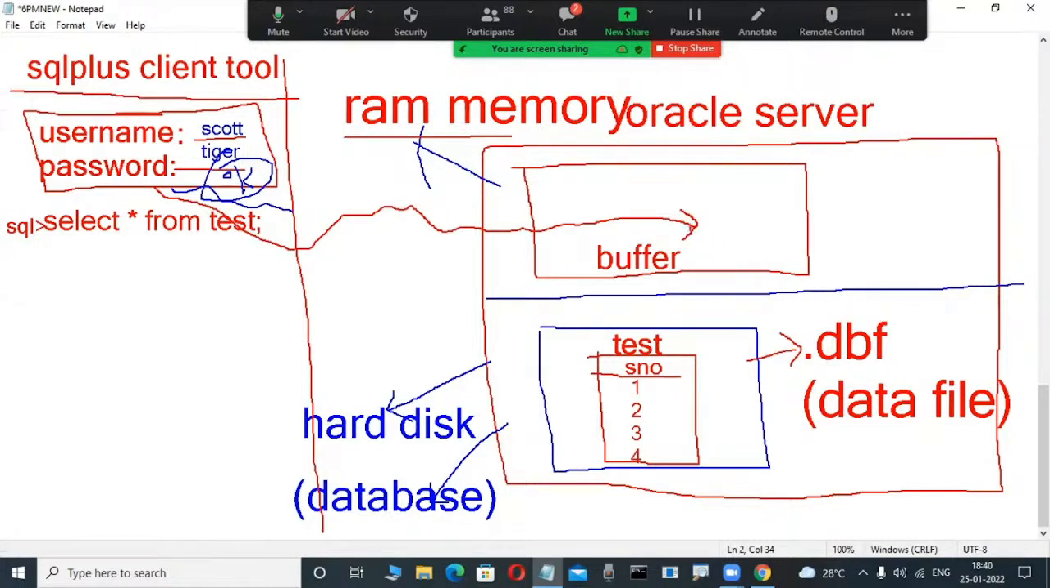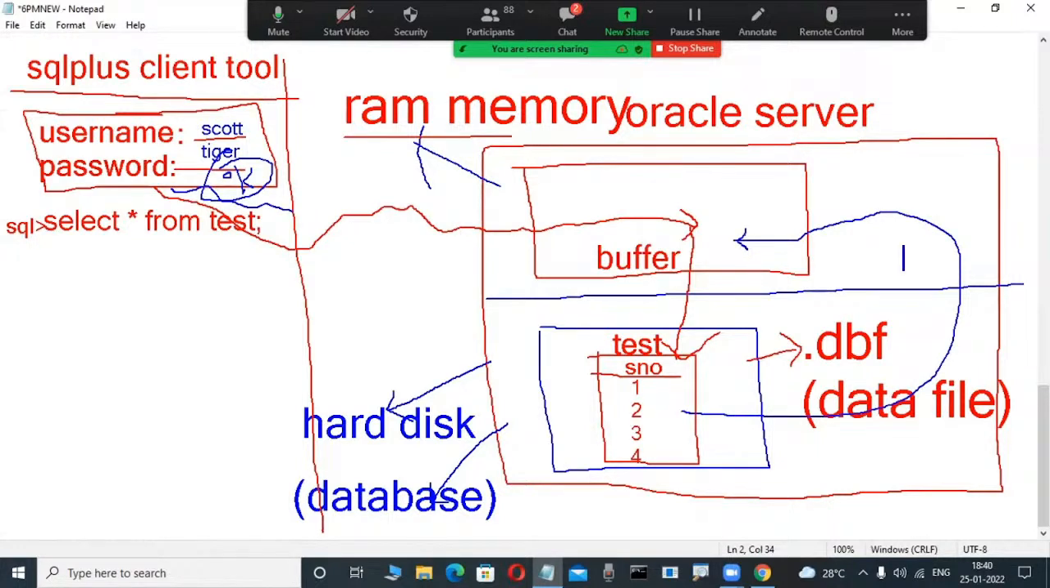If the requested test table is not available in the database buffer cache, control goes to the hard disk. Is the test table available in the hard disk? Yes, in this example. Whenever the table is available, a copy of the table is transferred into this buffer. That much is powerful.